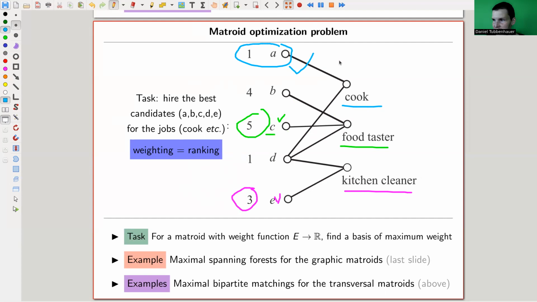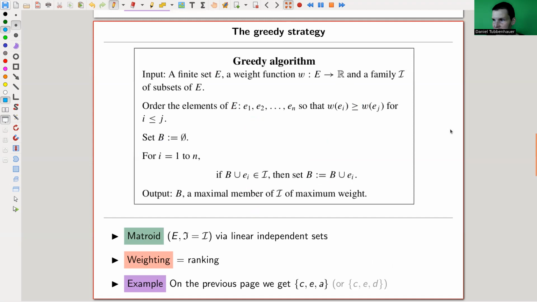But then I just go through the list, and this finds me, in this case, a maximal matching, which is kind of weird. Again, the naive strategy works. Can't be a coincidence, right? There's a completely naive strategy: always do the maximal one first. And yeah, so this is again a matroid optimization problem.